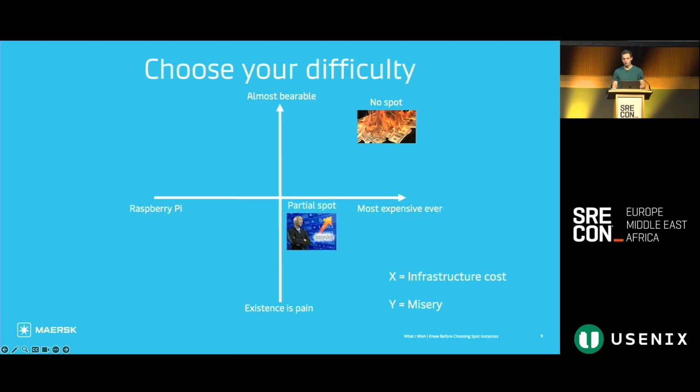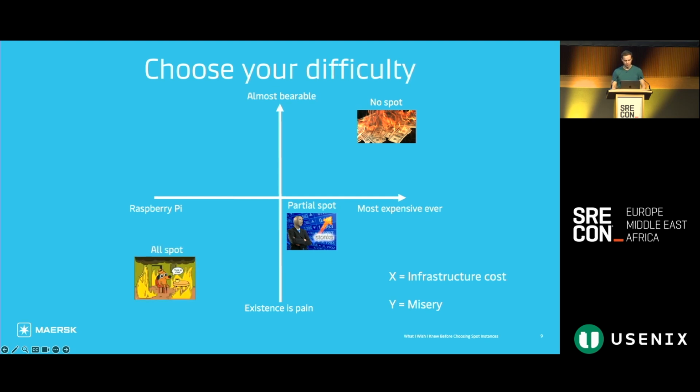We can also run partially on Spot instances. So here, we pick out select workloads in our cluster, typically the stateless workloads, that we think are equipped to handle the instability from the Spot nodes, and then we run those on Spot and the rest on non-Spot. Here we get a compromise in terms of misery and cost, where we're getting the cost savings from some of the workloads that can tolerate it, but for most workloads, we're still keeping them on regular nodes.